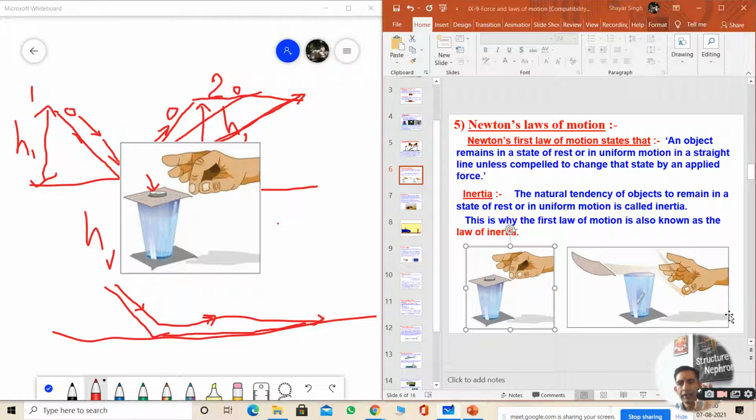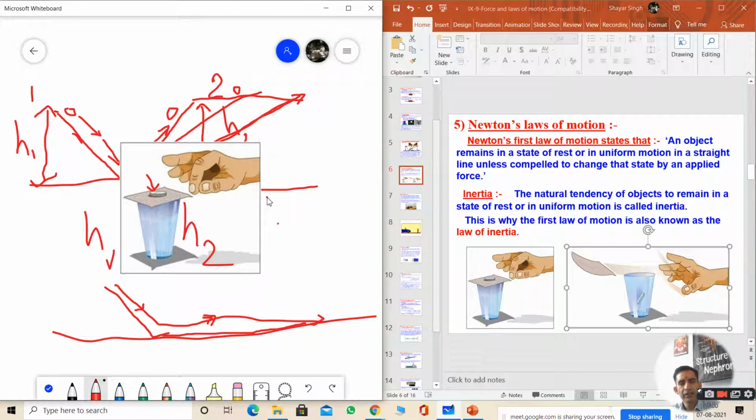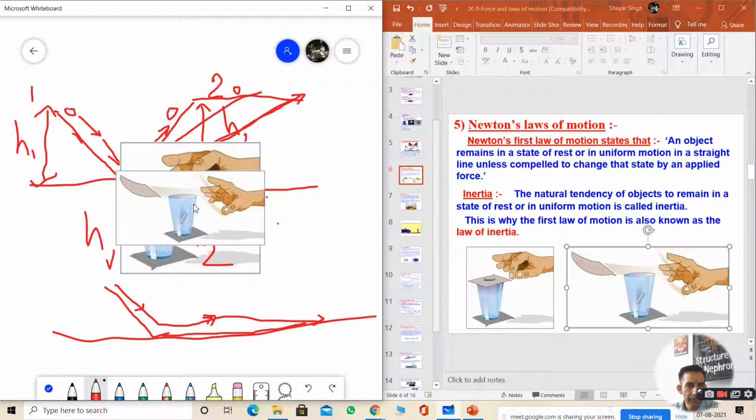But whenever he applies force on that paper, the coin and the paper will move from this glass and their position will change. So this is said by Newton's law of motion, and the tendency to remain in a state of rest or motion is known as inertia. That's why the first law of motion is also known as the law of inertia.